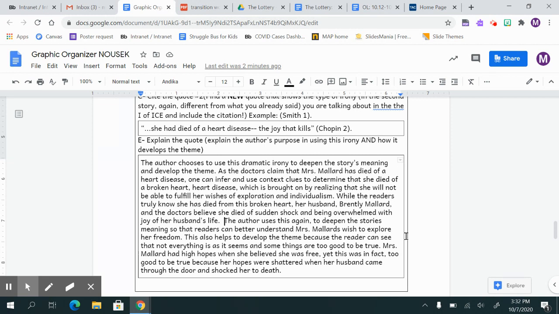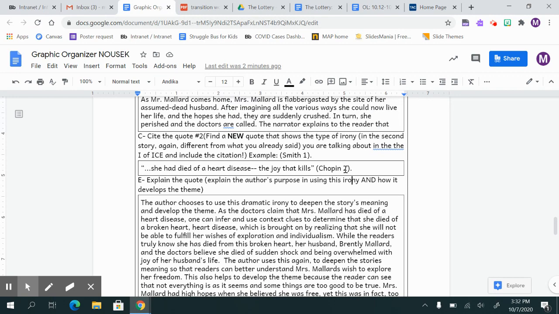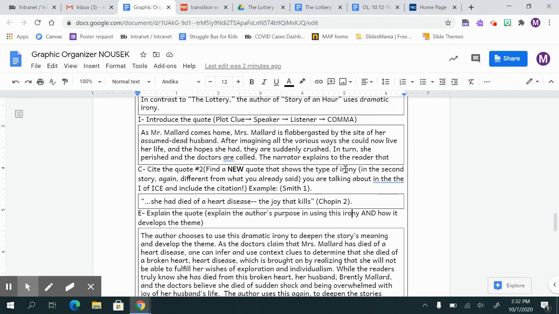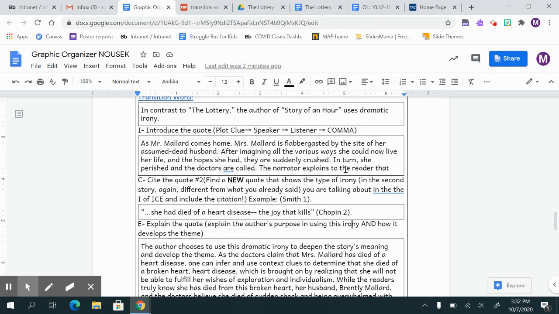Okay, so we have two parts that we have to answer. We have to understand the author's purpose and why they use that irony, and then we have to say how it develops the theme. So these are the two different ways. Make sure that you have done both for your essay. Okay, again, this is for the second half of the second body paragraph. We're looking at the different type of irony in the different story.